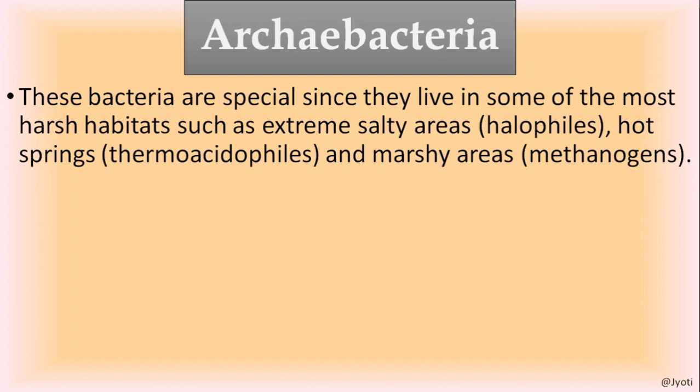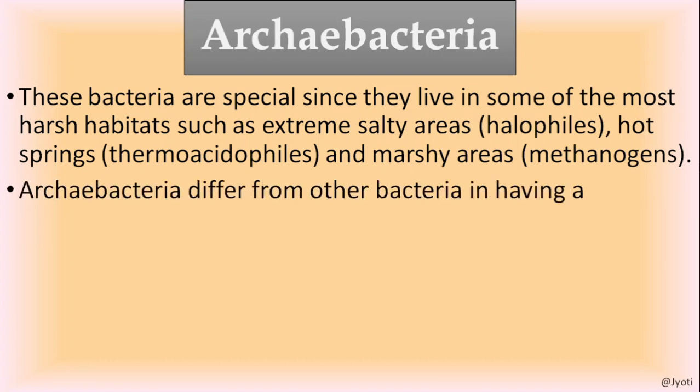Those who can survive in extremely salty areas are called halophytes. Those archaebacteria which can survive in hot springs are called thermoacidophiles. And those bacteria which can survive in marshy areas as well as in the gut of some ruminants are known as methanogens. So these are the three groups of archaebacteria, which can survive in extreme conditions.